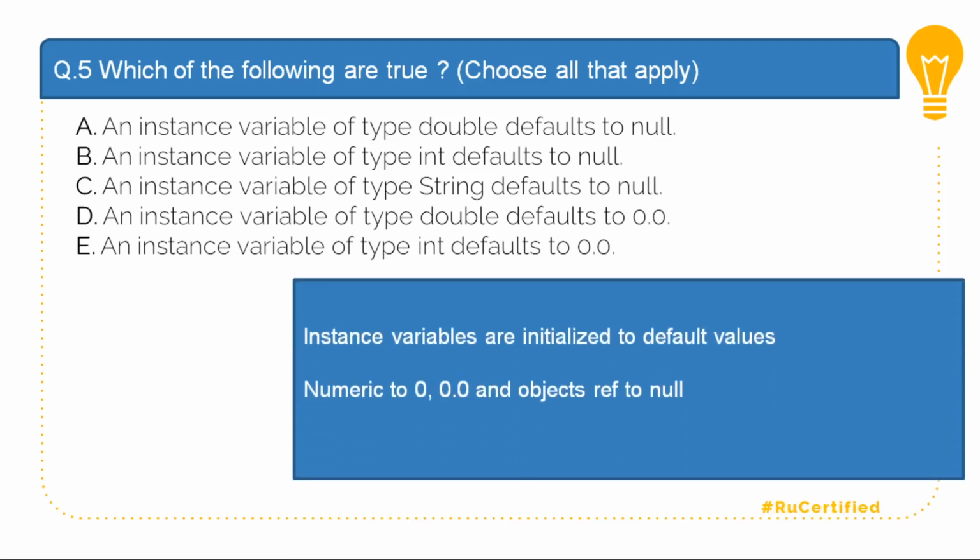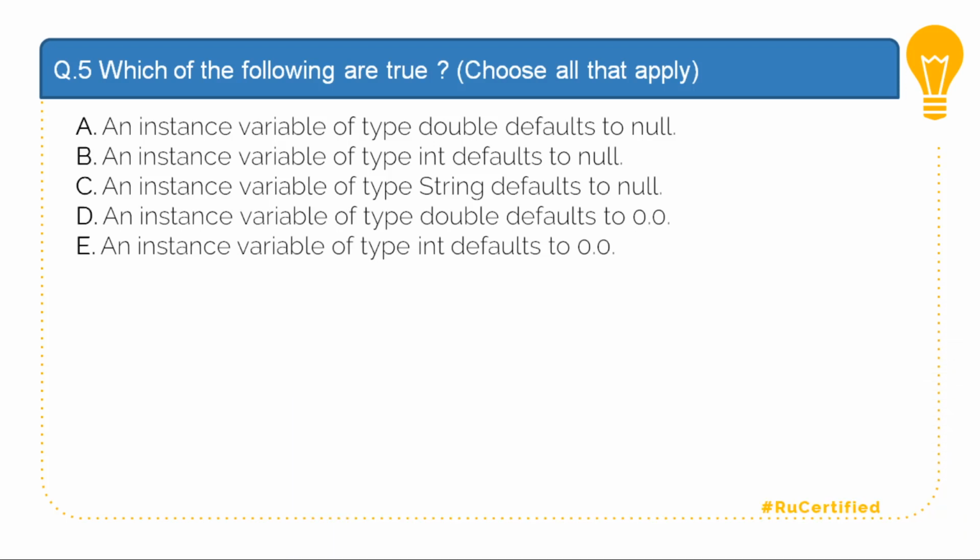If you remember, instance variables are initialized to default values. Numerics are initialized to 0 or 0.0: if it is an integer, it is 0; if it is a double, it is 0.0. And an object reference is null. Based on this, option E, where a double instance variable is initialized to 0.0, and option C, an instance variable of type String defaults to null, are correct.